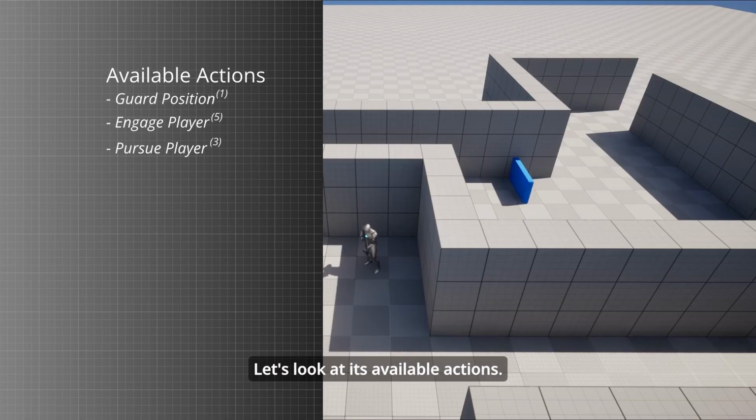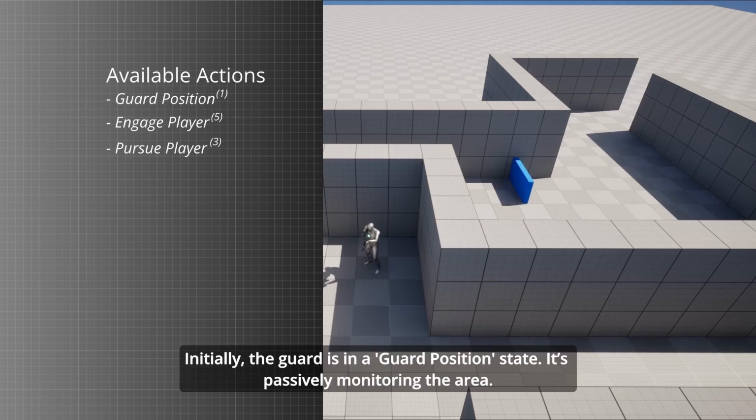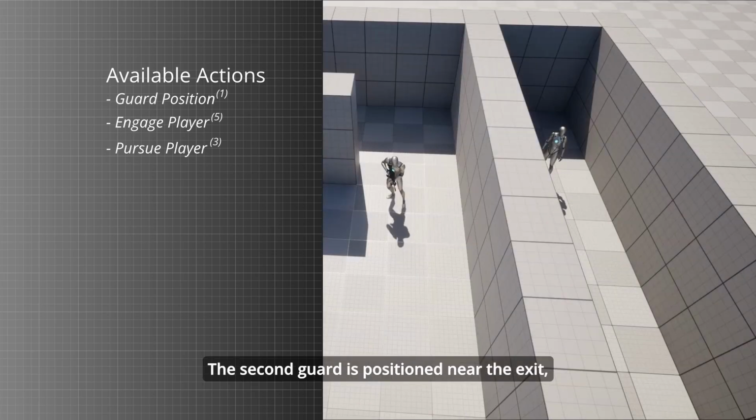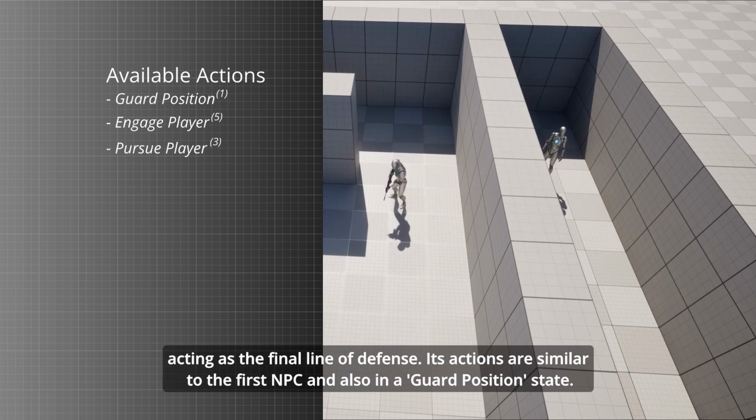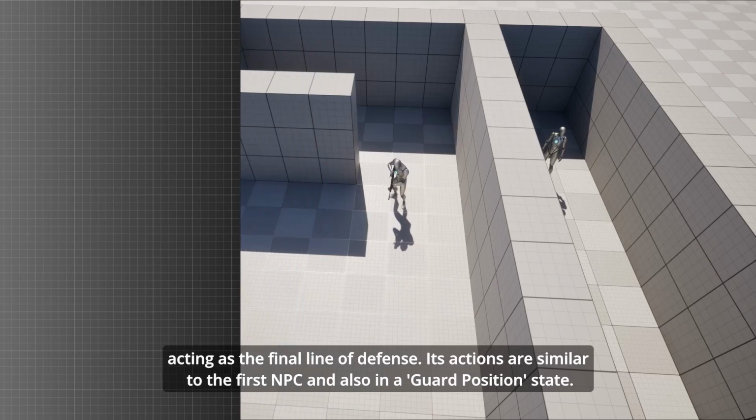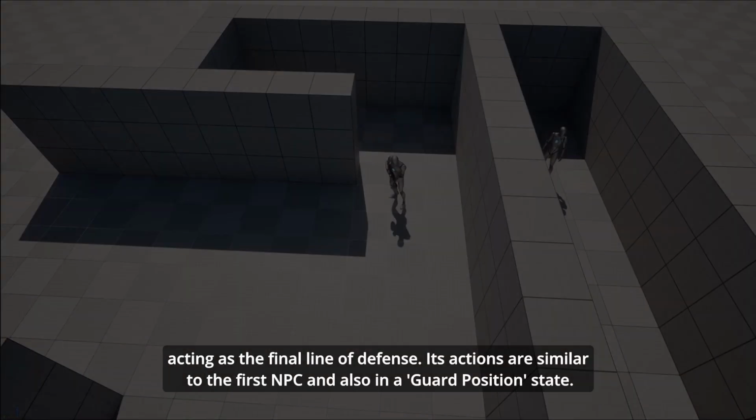Let's look at the available actions. Initially, the guard is in a guard position state. It's passively monitoring the area. The second guard is positioned near the exit, acting as the final line of defense. Its actions are similar to the first NPC and also in a guard position state.